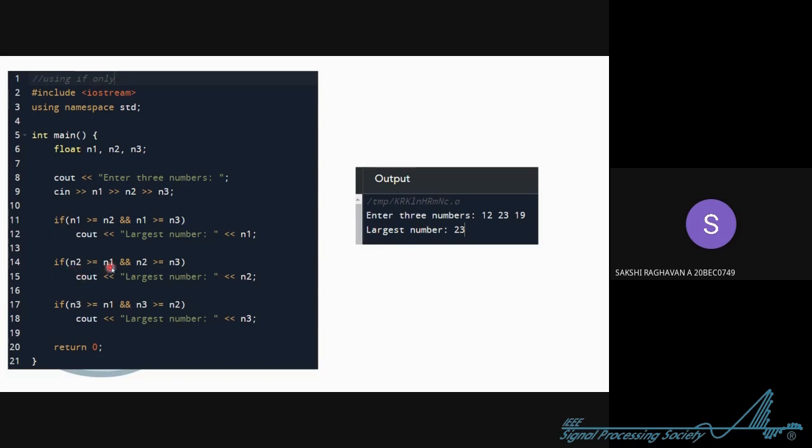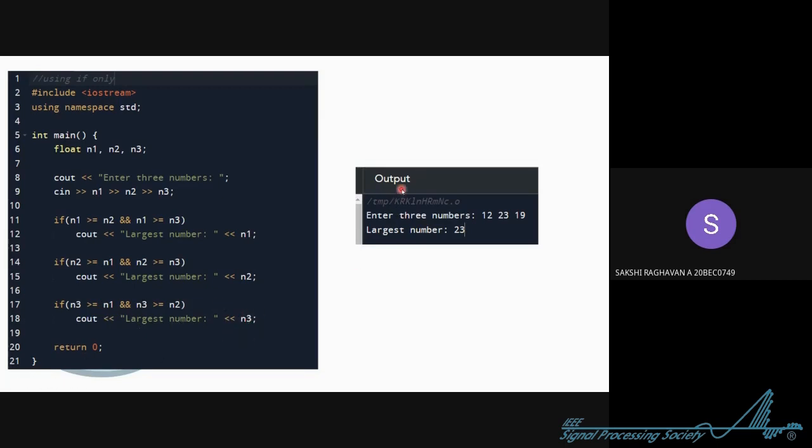So we will compare B to A and C. And if this is true, B will be the largest and we'll print that. Now if this is also not true, that is, A is not the largest and B is also not the largest, now C would be there. But since we are using only if statements, we are typing it out. We're comparing C with A and B, and if C is greatest, this will be printed.